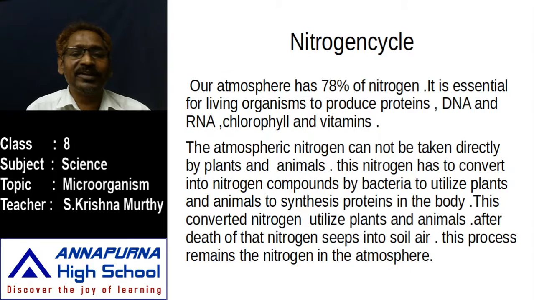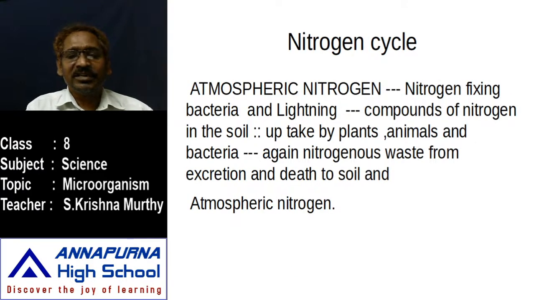After the death of different organisms, they decay and send all the material into the soil and air. Once again, the nitrogen accumulated in the soil reaches the atmosphere along with the evaporation of water. In that manner, it keeps rotating without any interruption. That's why nitrogen is always maintained at a constant level. This is the nitrogen cycle.